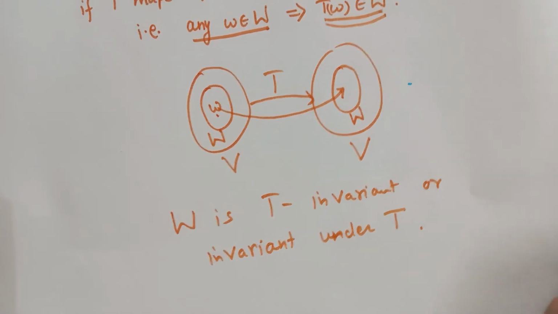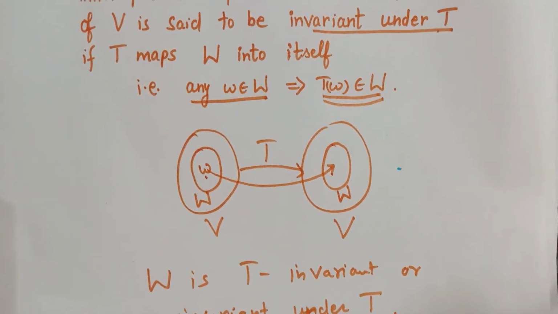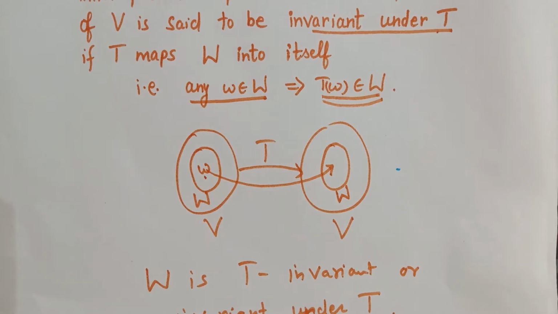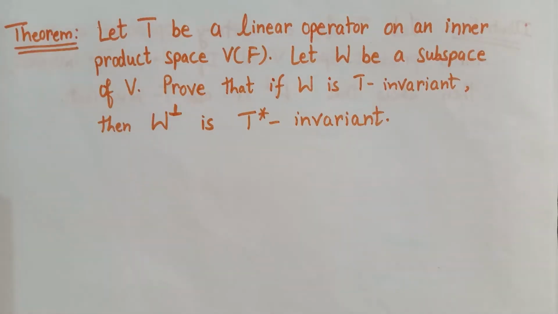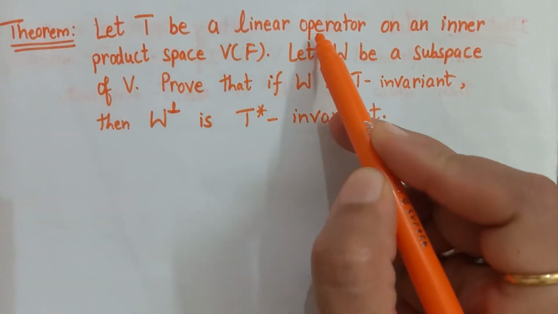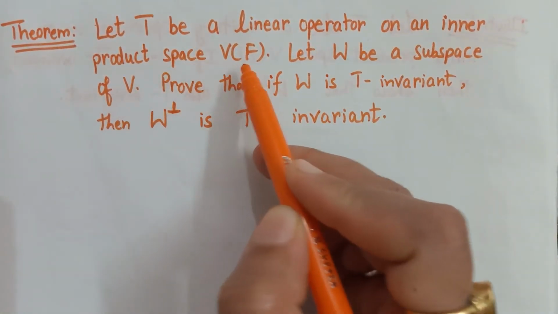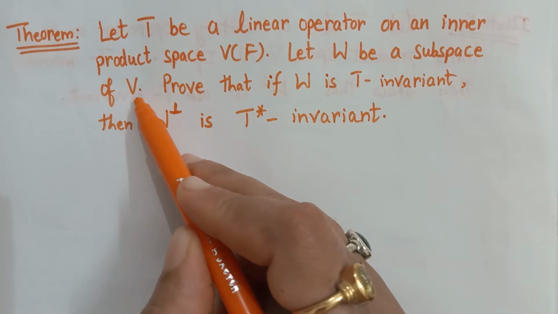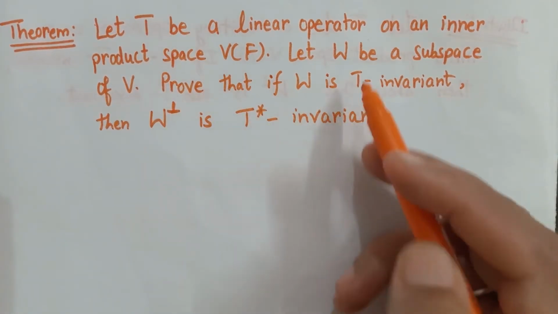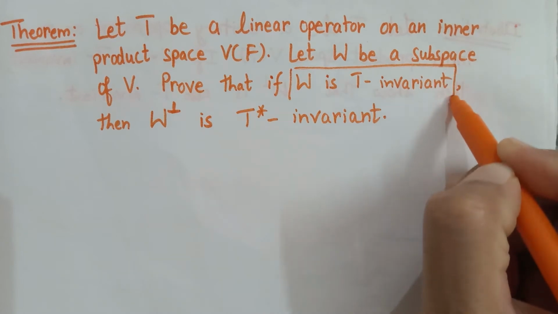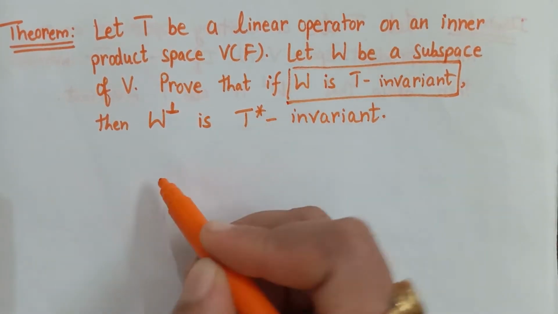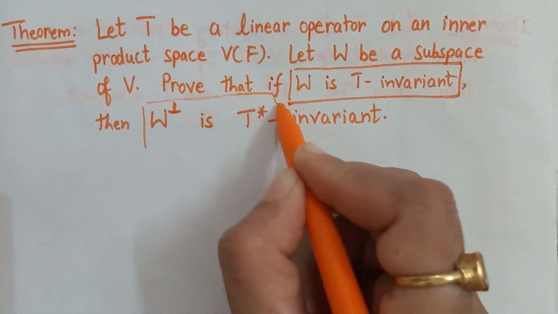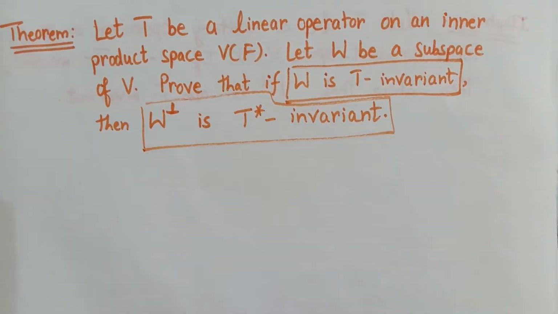Okay, so let's discuss a theorem based on this topic. This theorem states that let T be a linear operator on an inner product space V over F. Let W be a subspace of V. Then we have to prove that if W is T invariant, then the orthogonal complement of W is T star invariant.